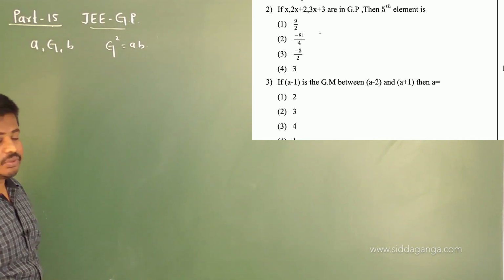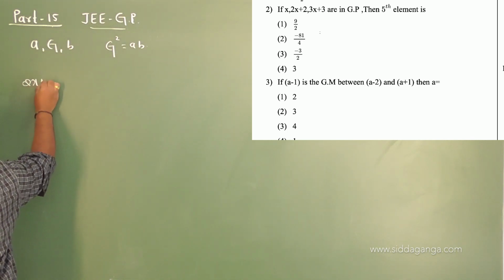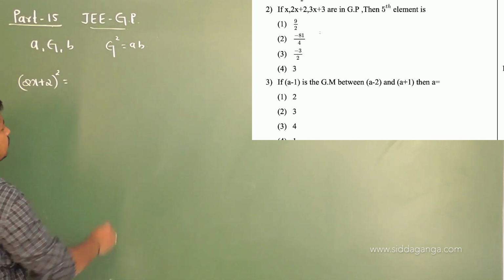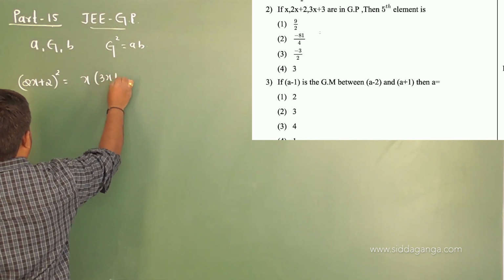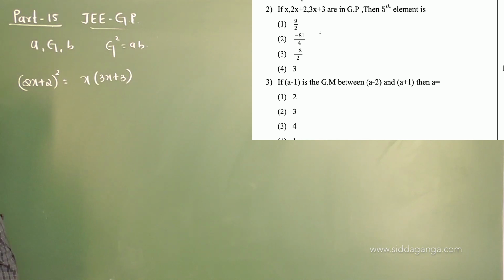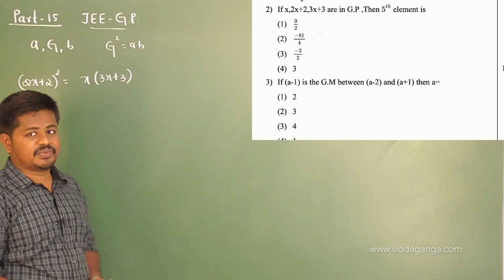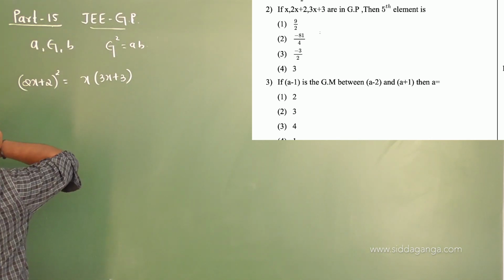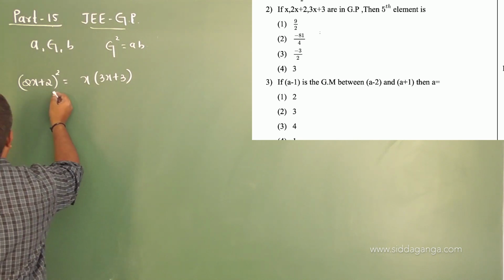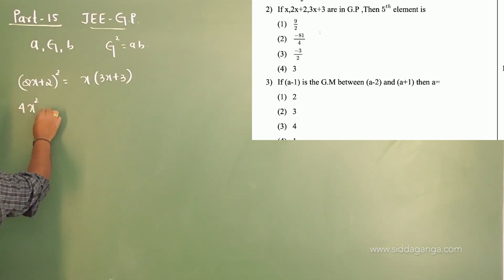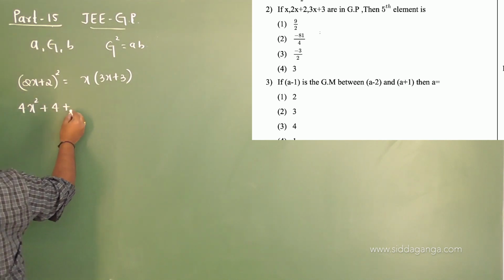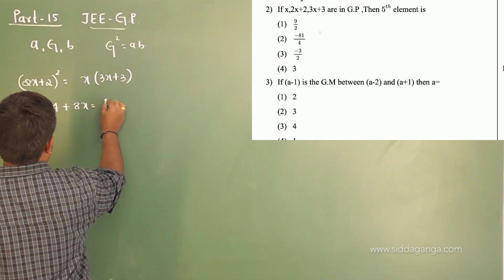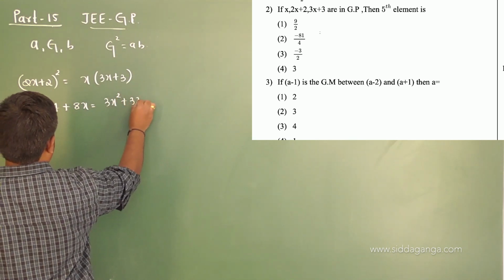Here the middle term is what? 2x plus 2. So 2x plus 2 whole square will be equal to A into B, that is x into 3x plus 3, by using the concept of geometric progression. Now by using this, let me find the fifth element. Let me find the values of x. This is of the form a plus b whole square, so a square plus b square plus 2ab, right? This is equal to 3x square plus 3x.